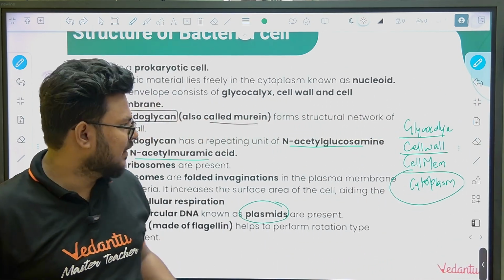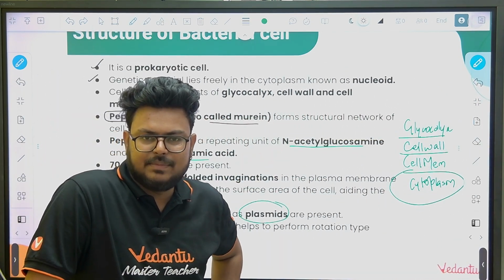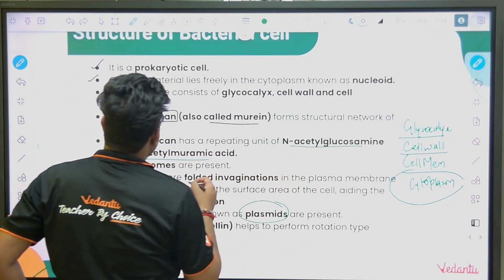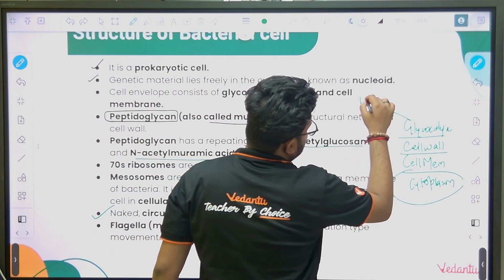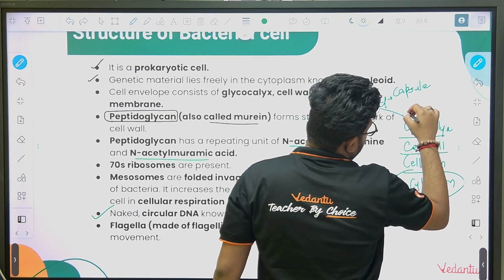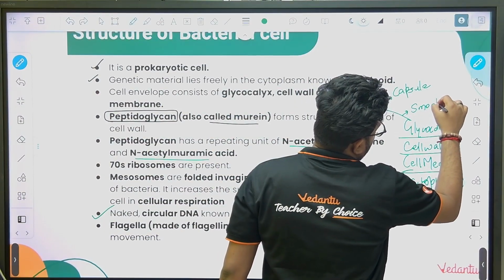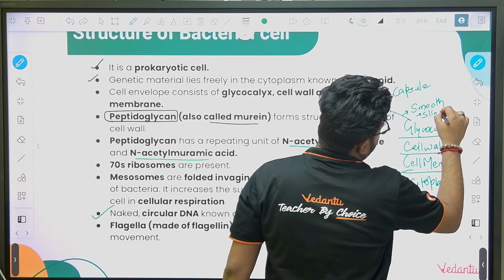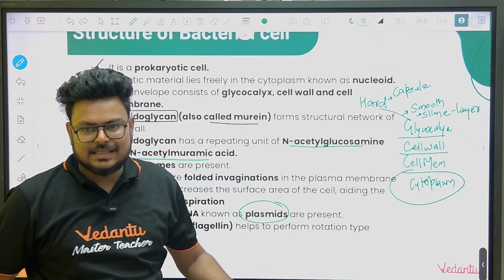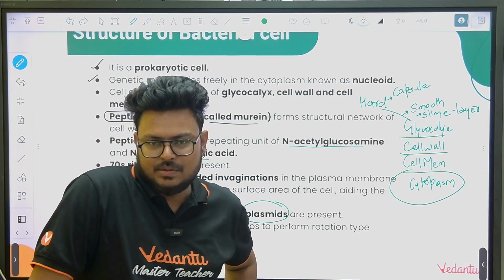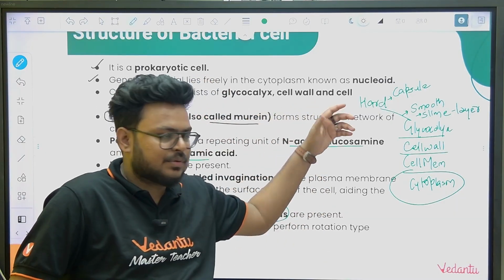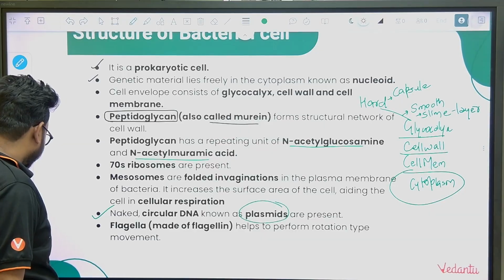Now glycocalyx is a third kind of layer which is present in the bacterial cells. If it is very hard, it will be called what? Capsule. If it is smooth, it will be called what? Slime. It will be called slime layer. This same thing will cover in our cell chapter also, so I'm not going into much detail here, but obviously you know this thing. Glycocalyx, hard, capsule, smooth layer will be slime layer, right?